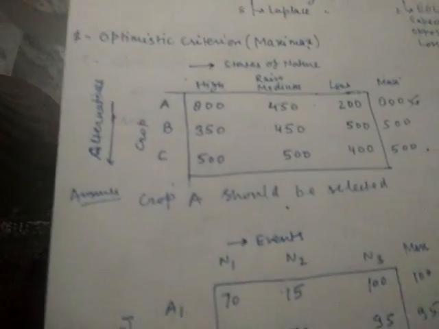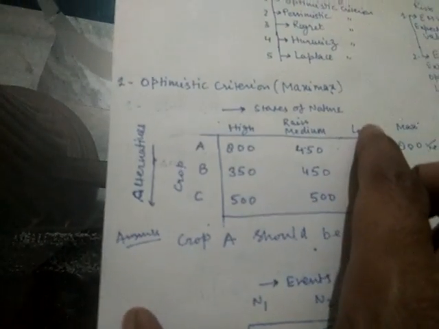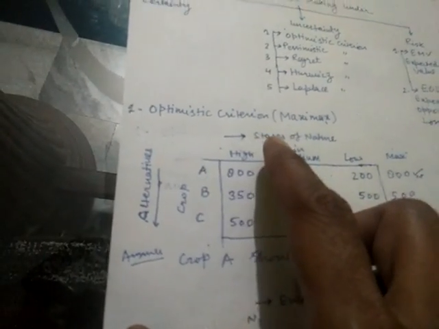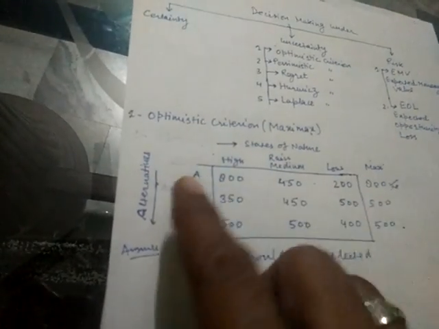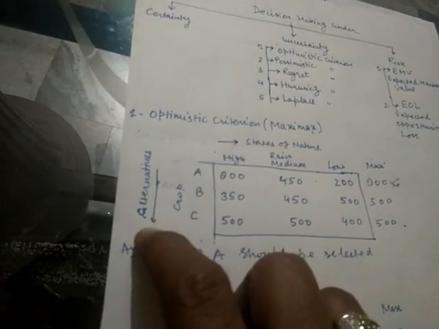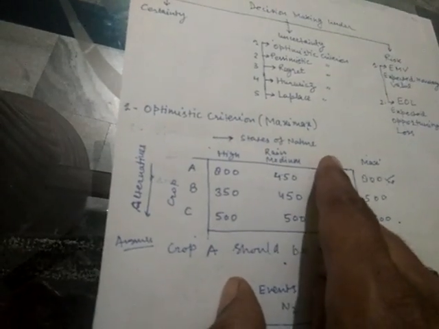I think now optimistic criteria would be clear to you. One more thing to be noticed is that it can be written in this way, that states of nature this side and alternatives this side. So never get confused, because what you are doing is writing a payoff along courses of action, along alternatives. You can change your question: if in the question states of nature are given on this side and alternatives on this side, you can rewrite that.